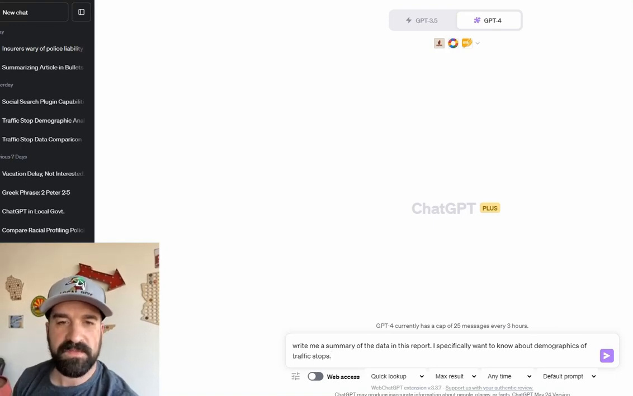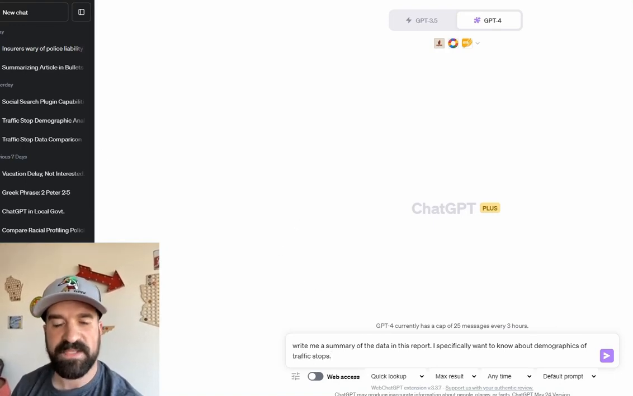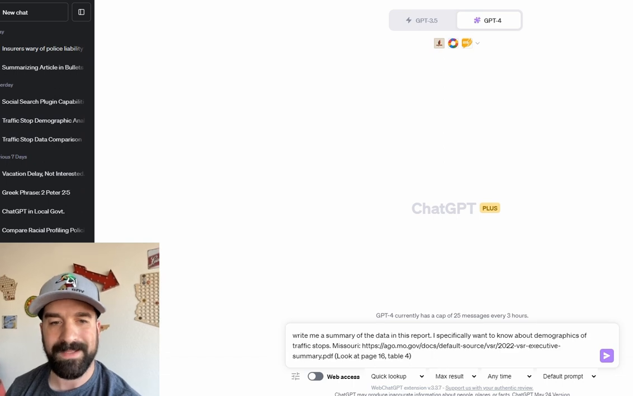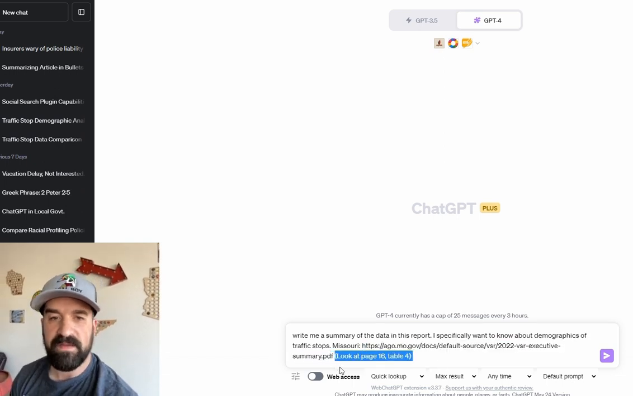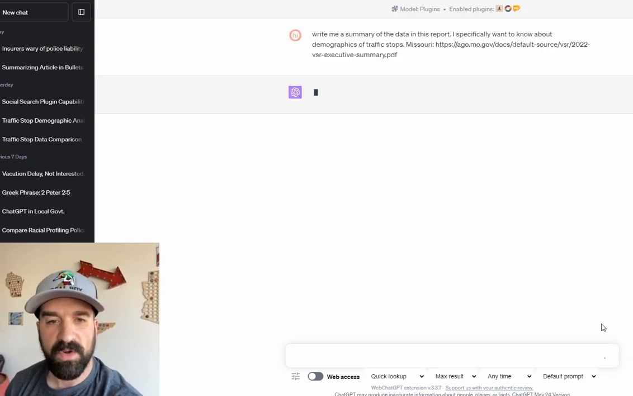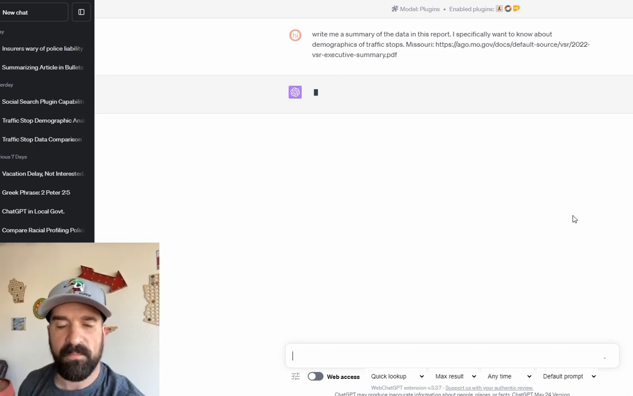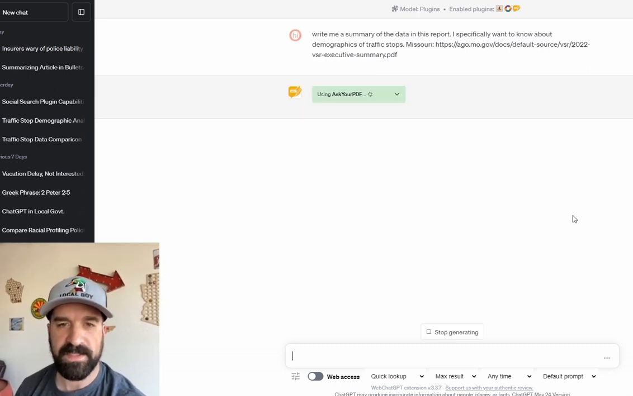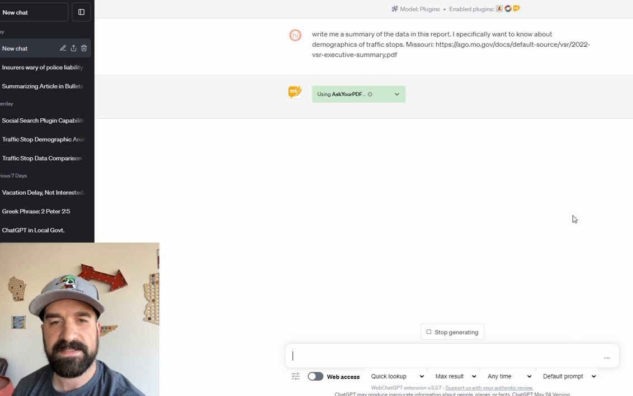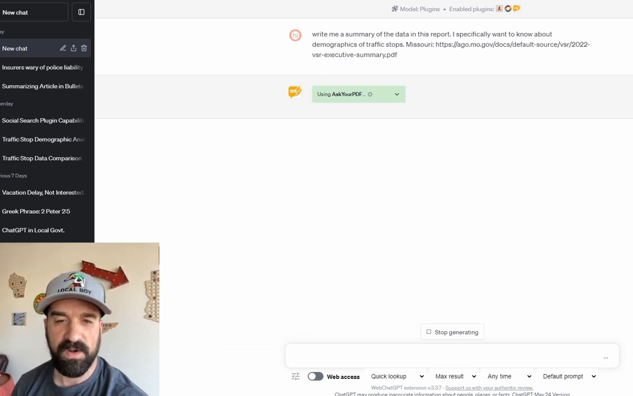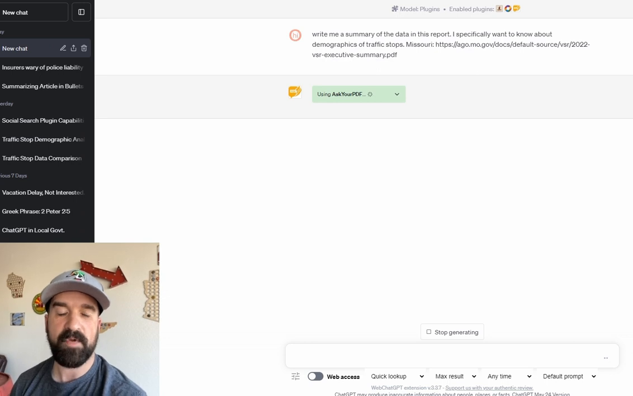I want to show the capability of ChatGPT in terms of analyzing reports and using multiple plugins in the ChatGPT-4 framework here. So I'm bringing a report. I'm going to bring in multiple reports over this next couple minutes here from various states and cities on traffic stops, right? And we're going to particularly look at demographic data of traffic stops.